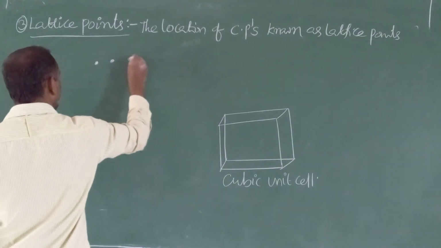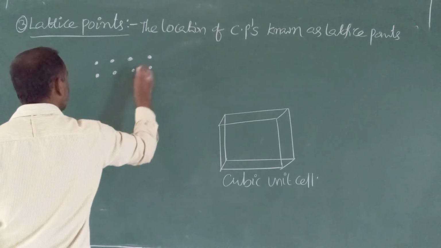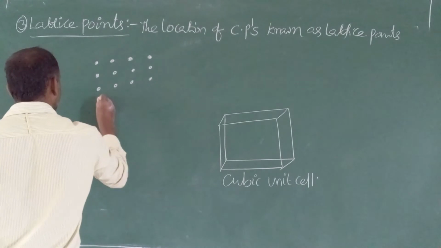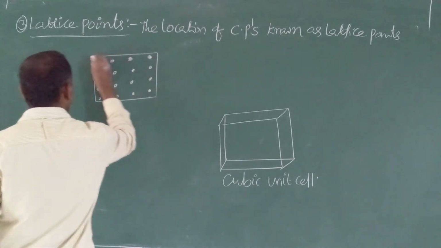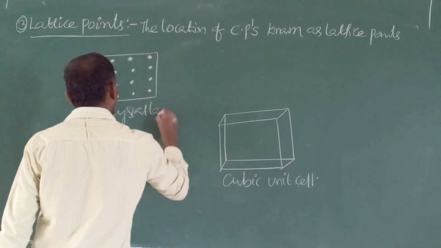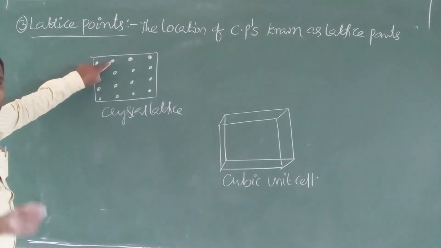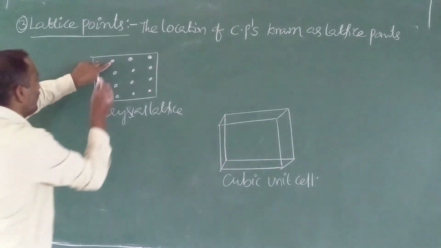In the crystalline solid, all the constituent particles are orderly arranged in 3 dimensions. This 3-dimensional arrangement is known as crystal lattice. In the crystal lattice, where a particle is present, the place occupied by the constituent particle is known as a lattice point.